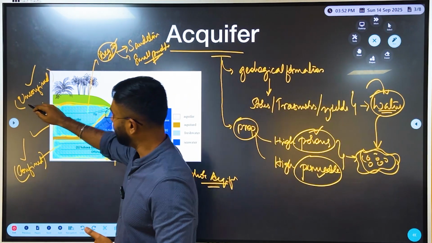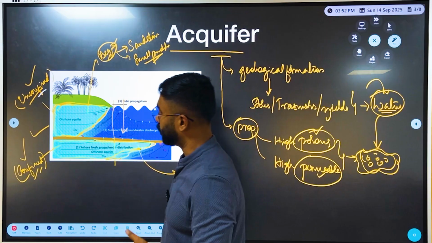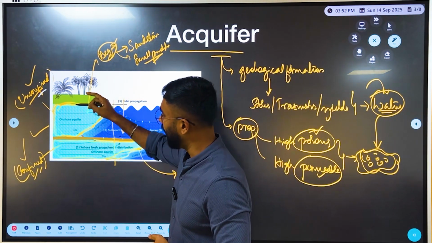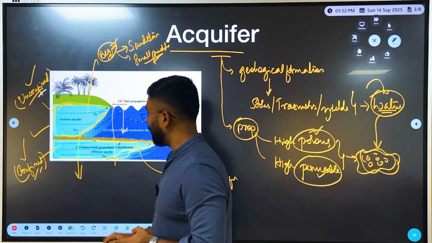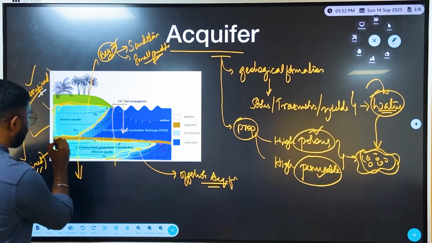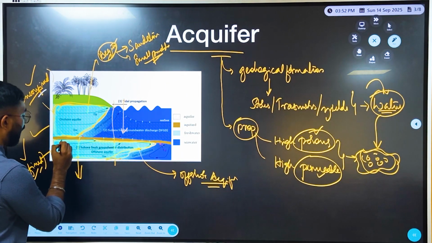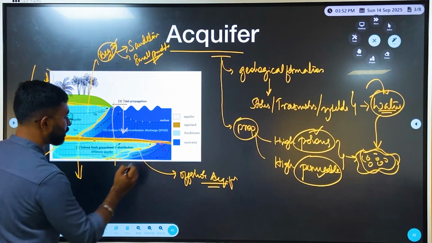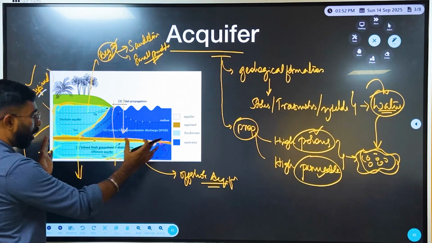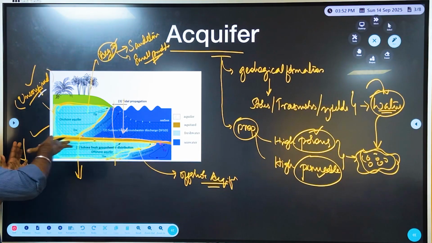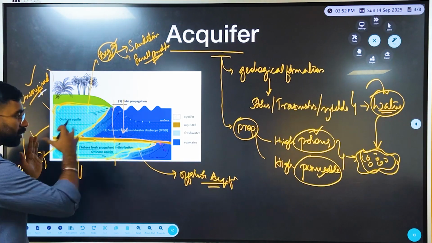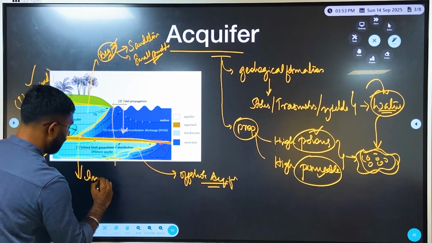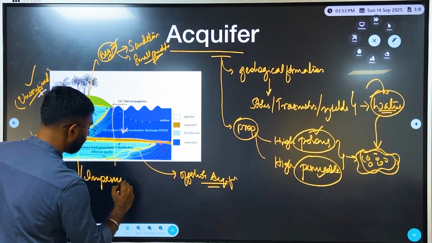So now there are two types. One is unconfined, another one is confined. So what is an unconfined aquifer? It is that aquifer which is not sandwiched between an impermeable membrane. So now what is an impermeable membrane? We have something brownish here, right? So there's a brownish strip alongside the earth's bed, which continues to extend even towards the seafloor. And this one we call an impermeable layer.